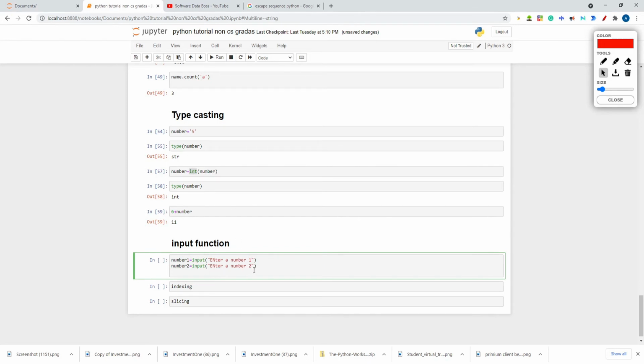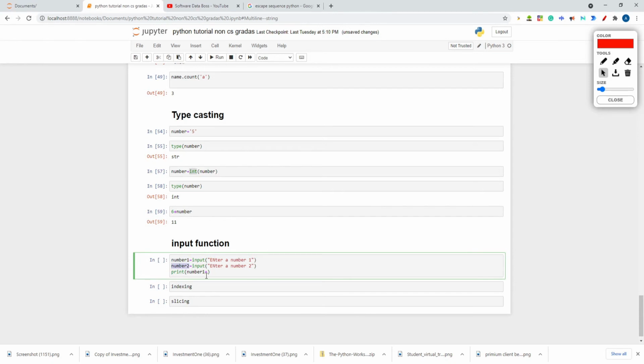With the input function, you are taking the user input from the keyboard. So number1 and number2. Now you want to print number1 plus number2, the addition of these two numbers.